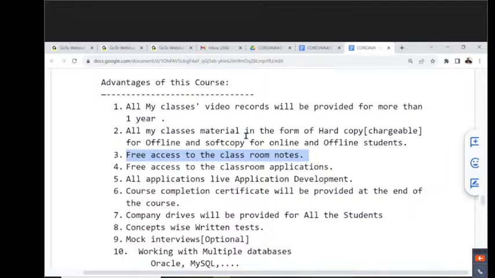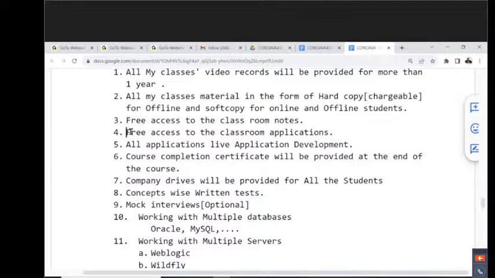Are you getting my point or not? So in that URL, we are able to get the classroom notes. Direct access to you regarding these classroom notes, and we can download them also, of course. We can manage them in our system. When we complete a particular topic, we can download the document. Okay, fine. Free access to the classroom applications.